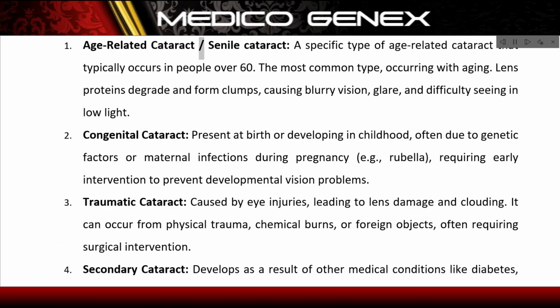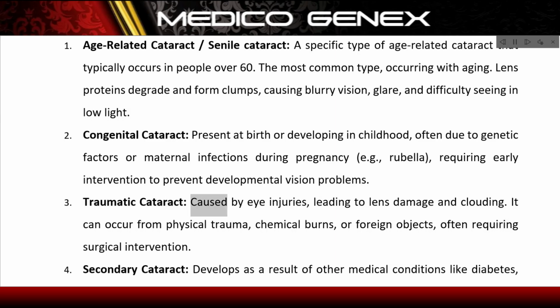Age-related cataract, or senile cataract, a specific type of age-related cataract that typically occurs in people over 60. The most common type, occurring with aging. Lens proteins degrade and form clumps, causing blurry vision, glare, and difficulty seeing in low light. Congenital cataract, present at birth or developing in childhood, often due to genetic factors or maternal infections during pregnancy, for example rubella, requiring early intervention to prevent developmental vision problems.